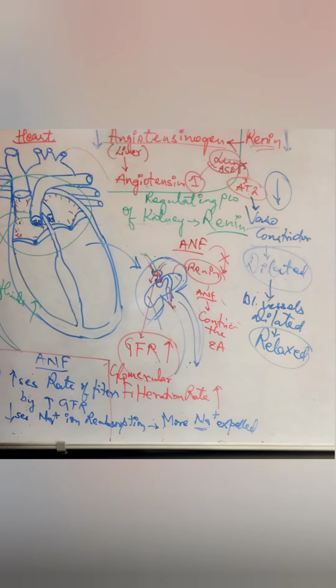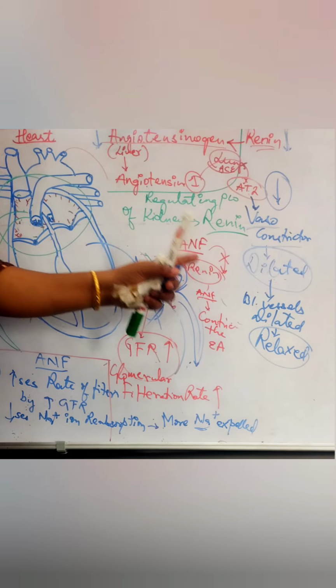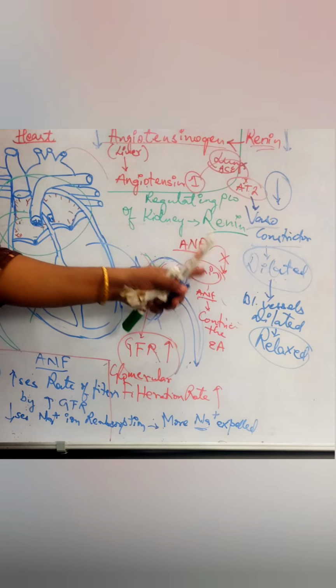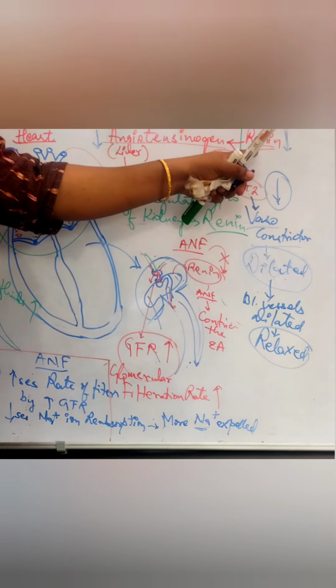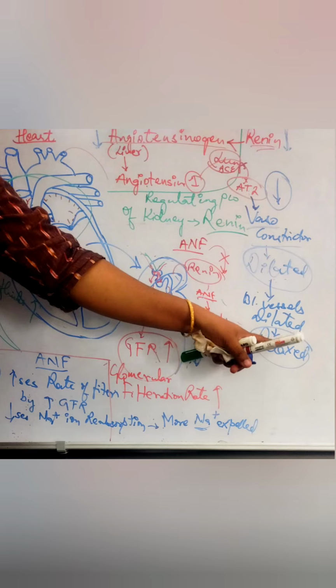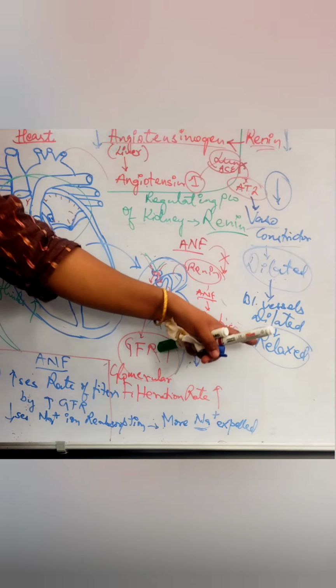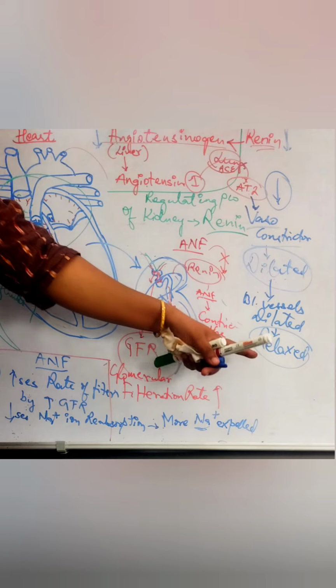So can I say that ANF works on renin and makes the blood vessels relaxed in people with hypertension, or people whose blood pressure is very, very high?